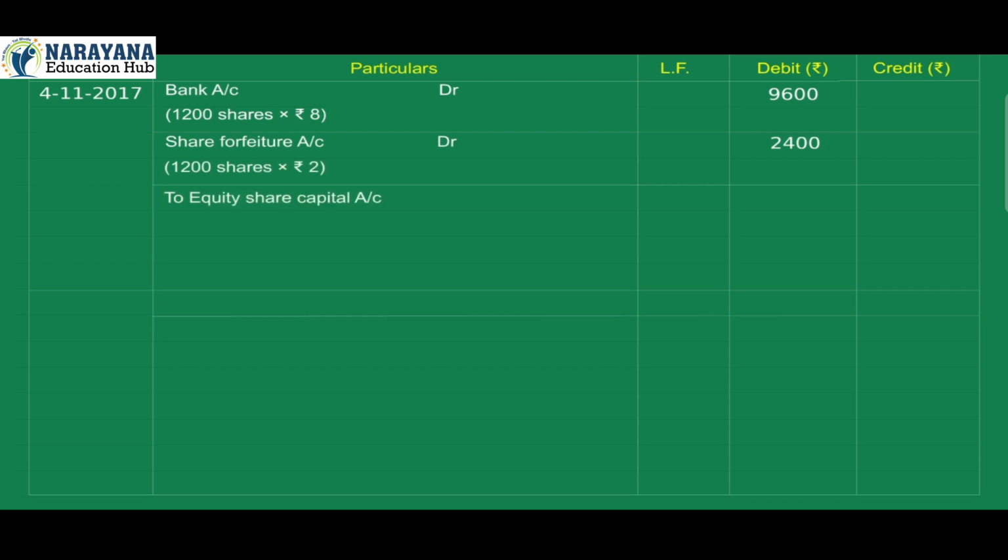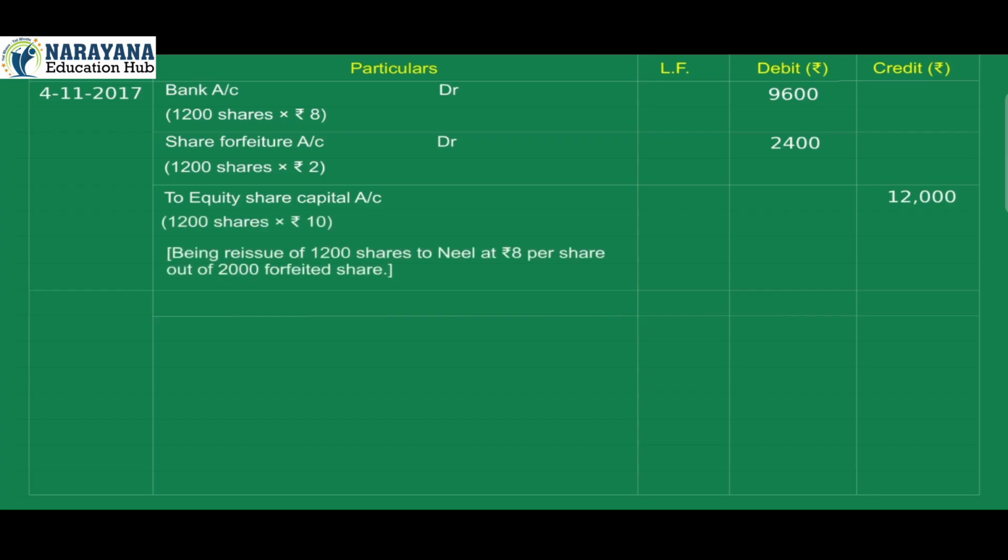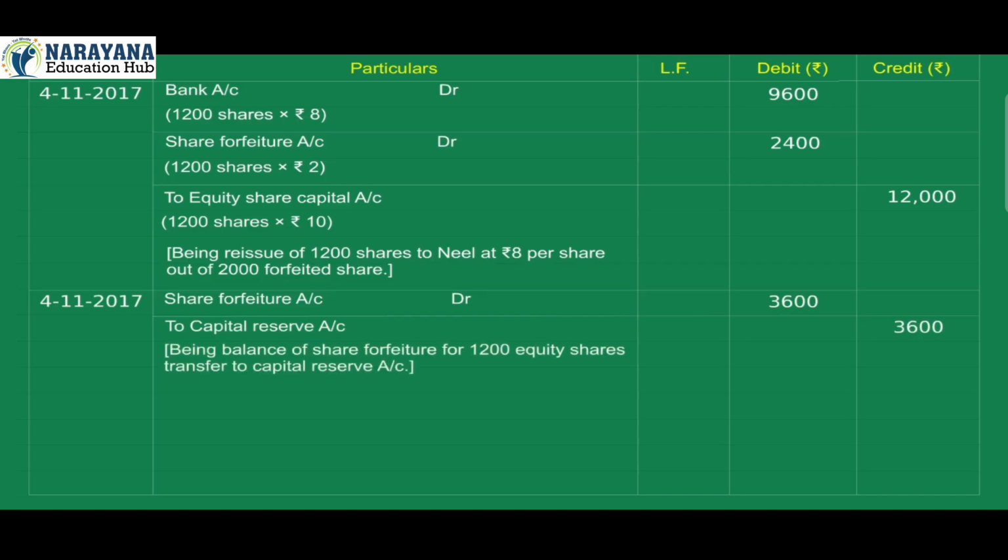To equity share capital account credit 12,000, 1,200 shares into rupees 10. Being reissue of 1,200 shares to Nil at rupees 8 per share out of 2,000 forfeited shares. 4th November 2017. Share forfeiture account debit 3,600 to capital reserve account credit 3,600. Being balance of share forfeiture for 1,200 equity shares transferred to capital reserve account.